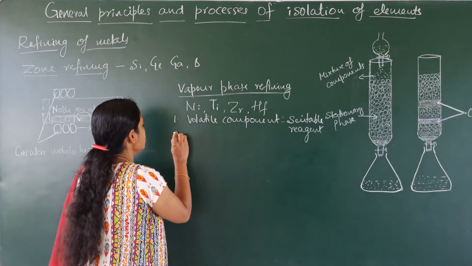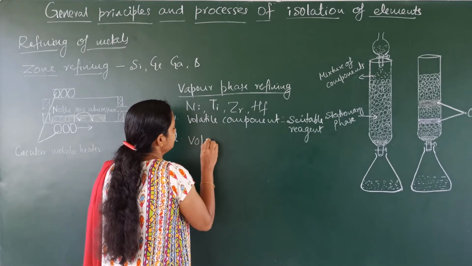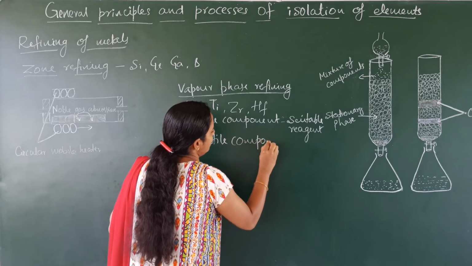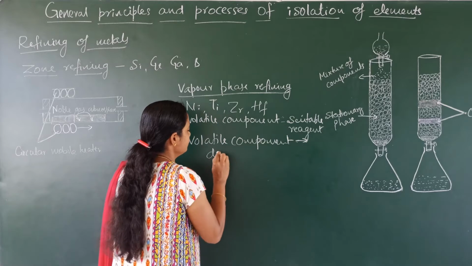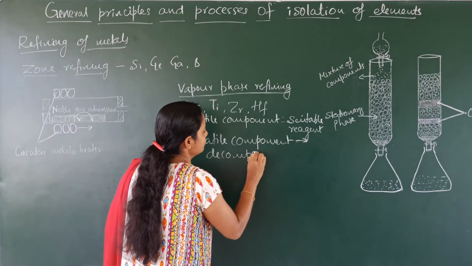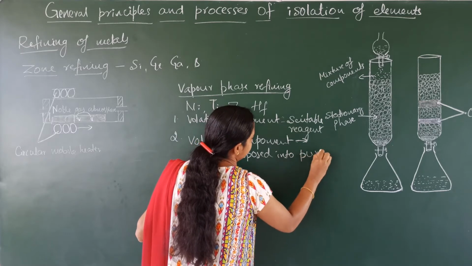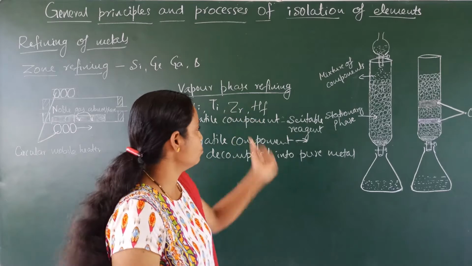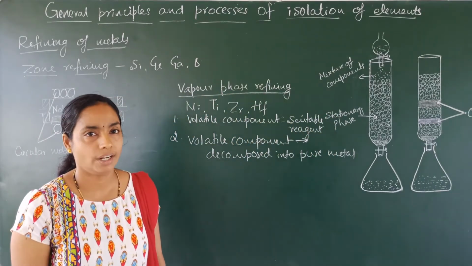The second condition is that the volatile component should be easily decomposed into pure metal. If the metal satisfies these two conditions, then we can use vapor phase refining.